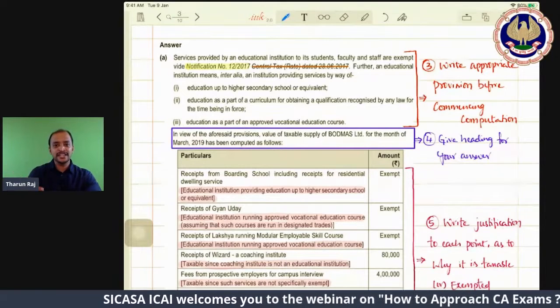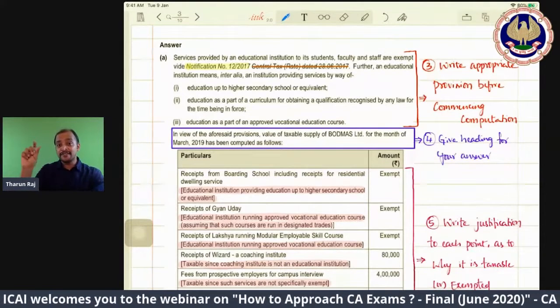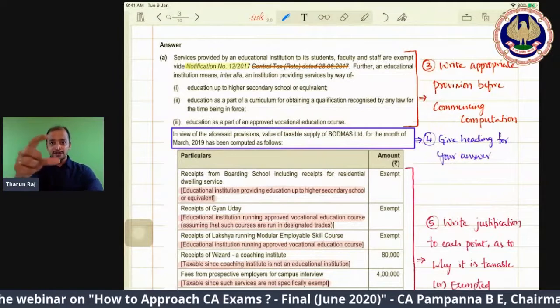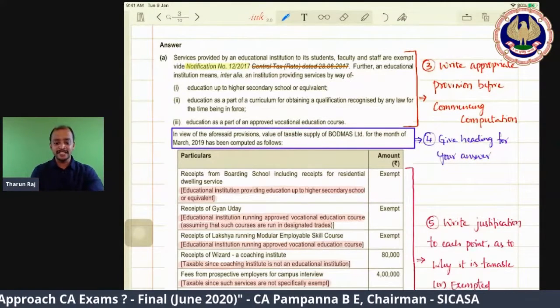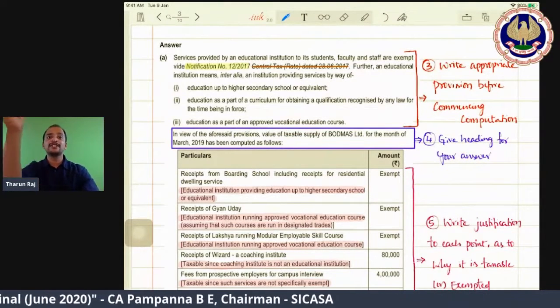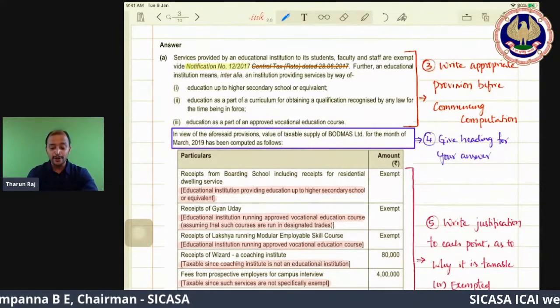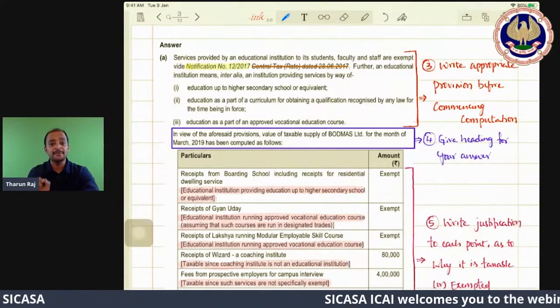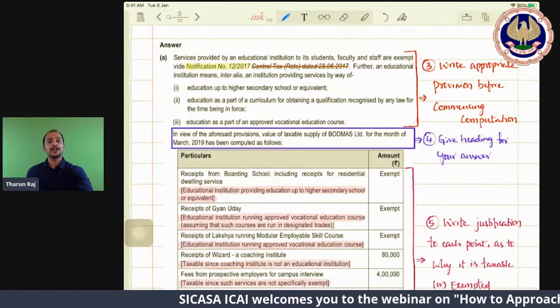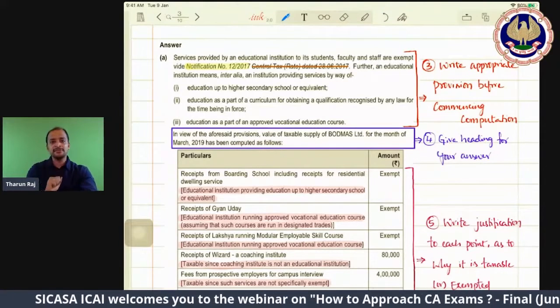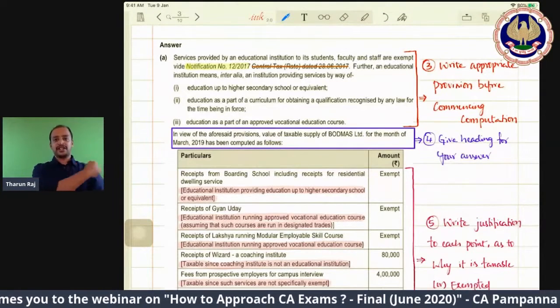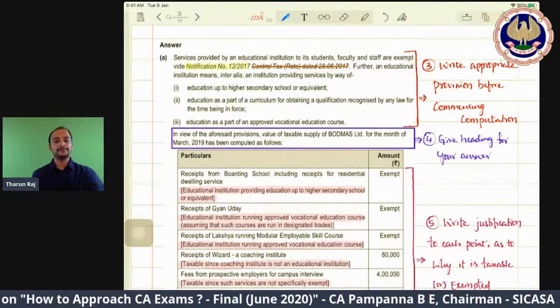Actually, when you read the question, you first identify from which area the question has been framed. So that point only they gave. What is that? Provision related to the particular question. Write the appropriate provision before commencing the computation. What is that? These exemptions are in which section? Section numbers you need to remember.